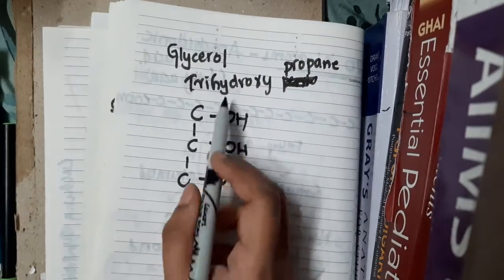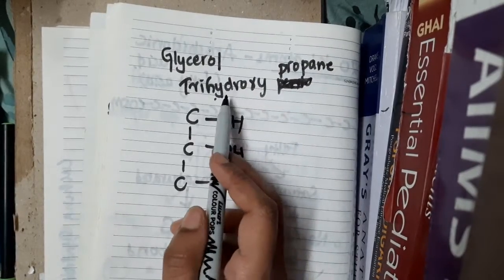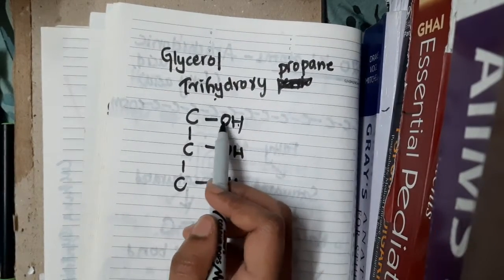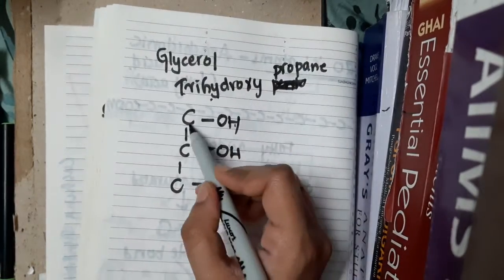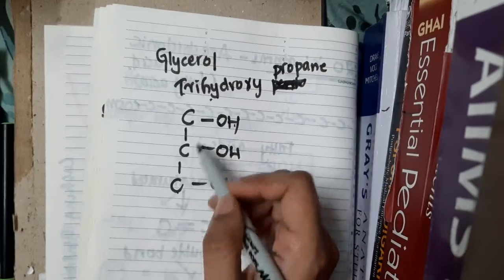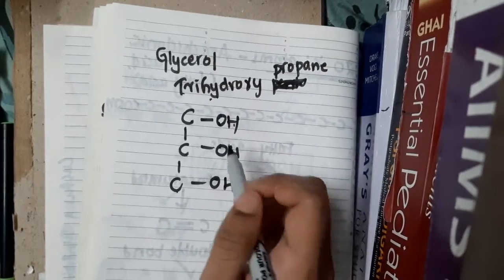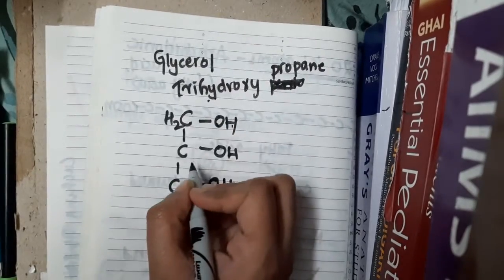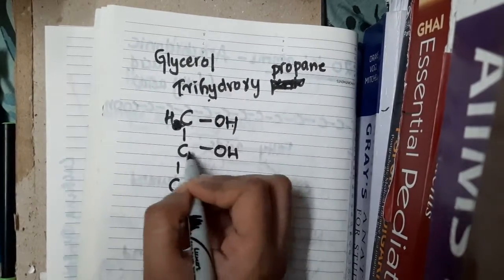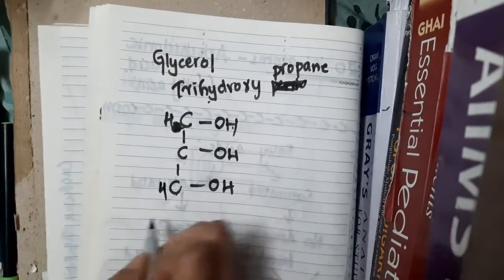3 hydroxyl groups. Hydroxyl is hydrogen and oxygen. So this is a hydroxyl group, to which carbon is attached. For all the 3 carbons, we have hydroxyl groups attached, and to complete the valency, this is CH2, this is CH, this is again CH2.